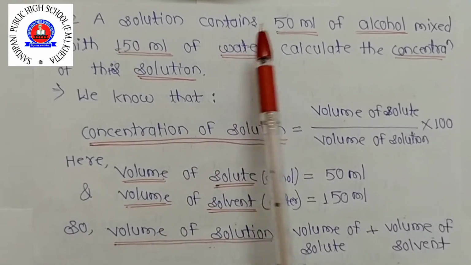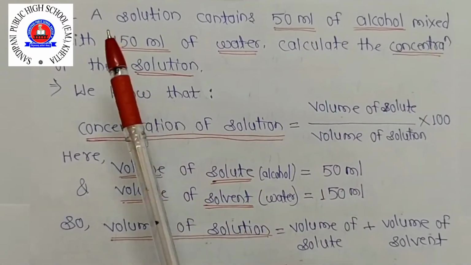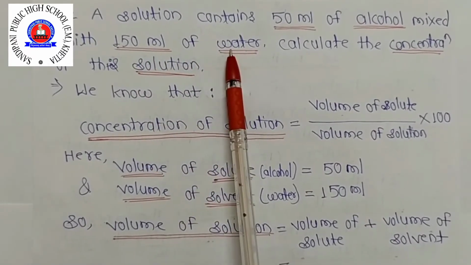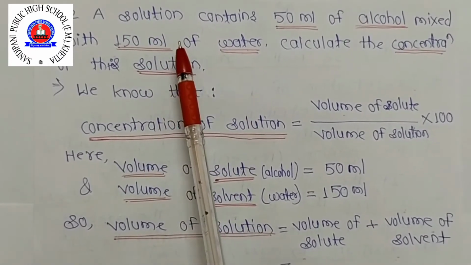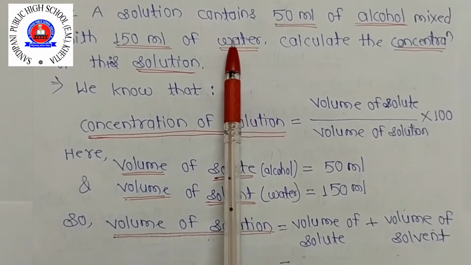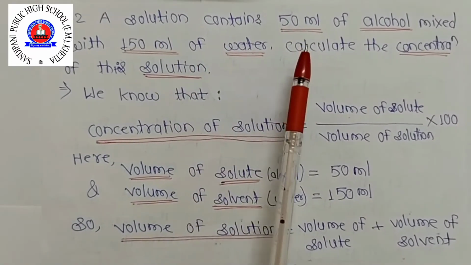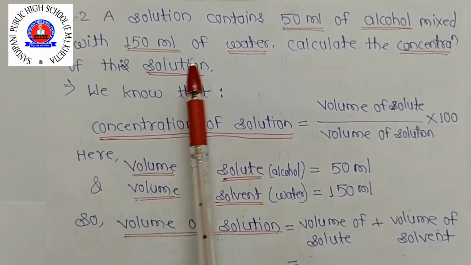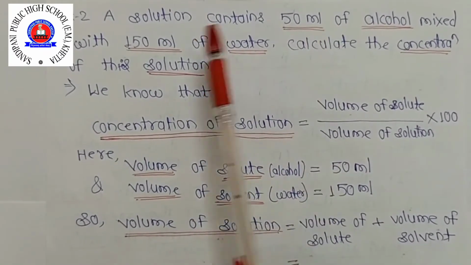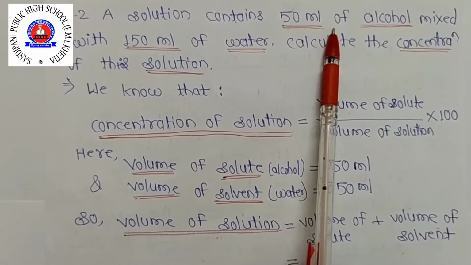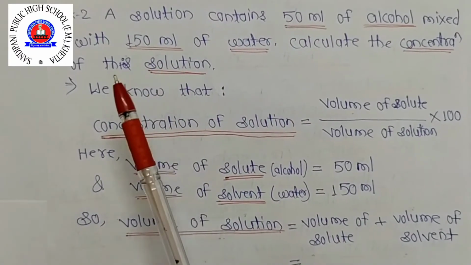A solution contains 50 ml of alcohol mixed with 150 ml of water. Ml, that's why, because there is liquid, so we can measure the liquid in milliliters. Clear? So calculate the concentration of this solution. Means इसमें two things mix हो रही है. Okay, so आपको इसका solution का concentration find out करना है.